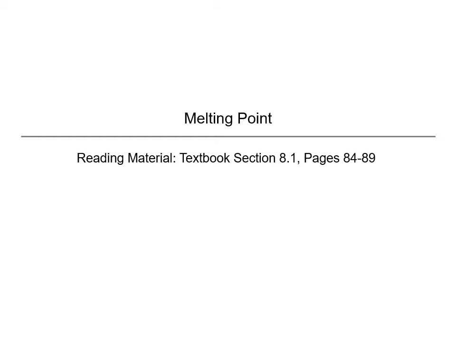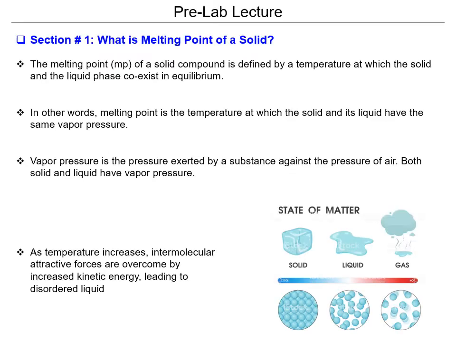Today we'll be talking about melting point and how to find it in mixtures of two compounds. So what is the melting point of a solid? The melting point of a solid compound is defined by a temperature at which the solid and the liquid phase coexist in equilibrium. This is crucial to think about when thinking about melting point and colligative properties of substances,